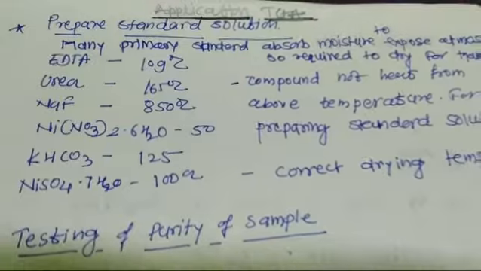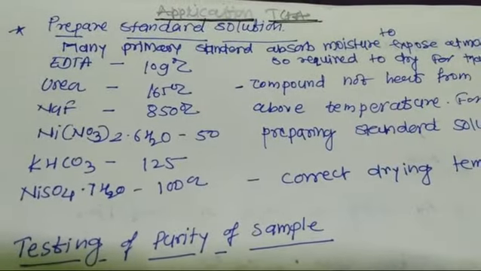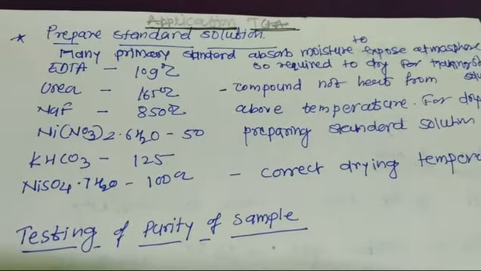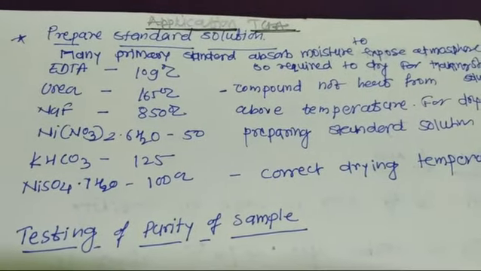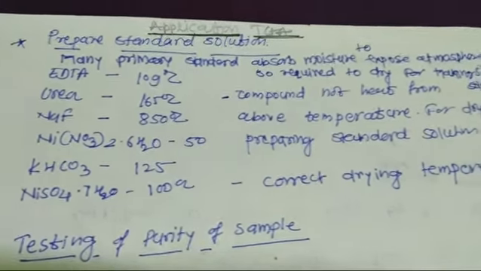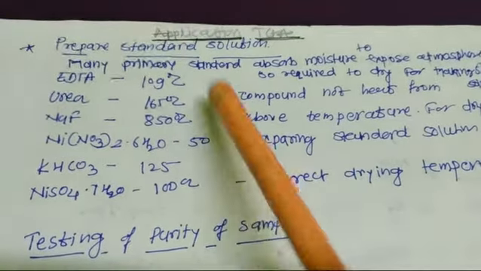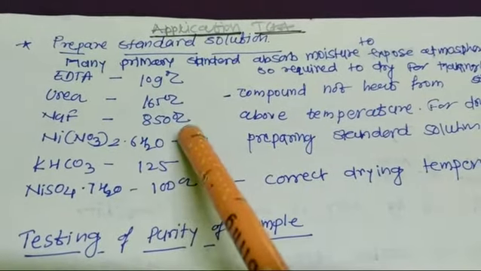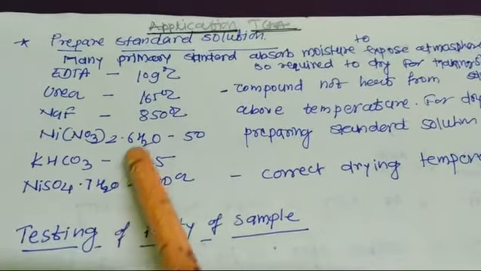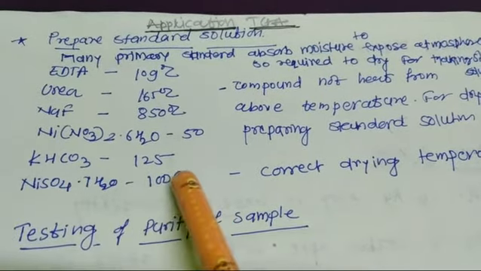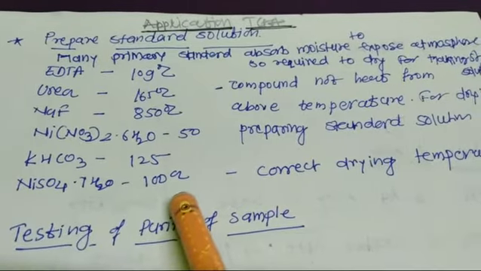Many primary standards absorb moisture when exposed to the atmosphere, so they are required to be dried for making solutions. EDTA has a drying temperature of 109 degrees Celsius, urea 165 degrees Celsius, NaF 850 degrees Celsius, KHCO3 125, and nickel sulfate 100 degrees Celsius.